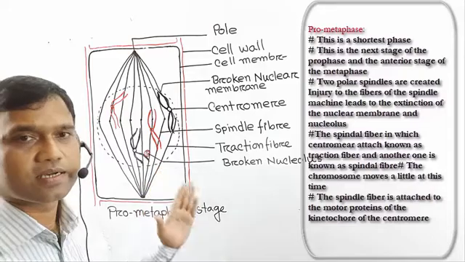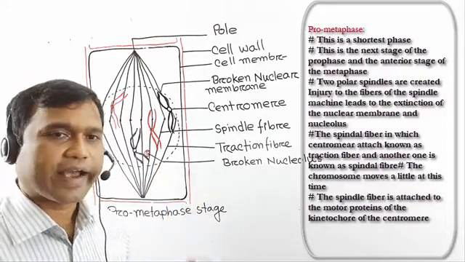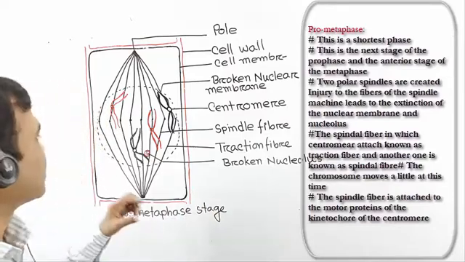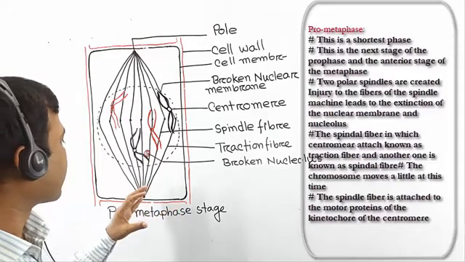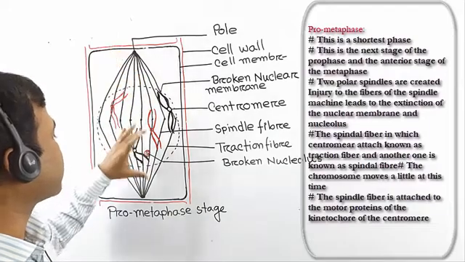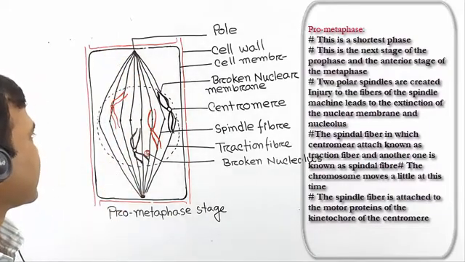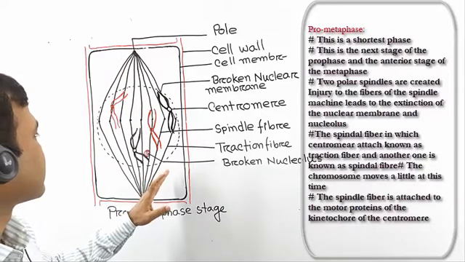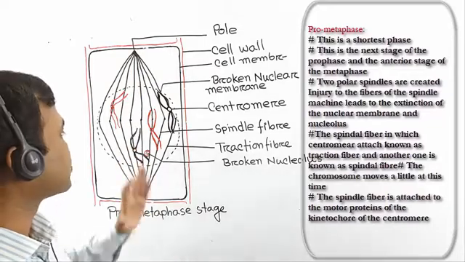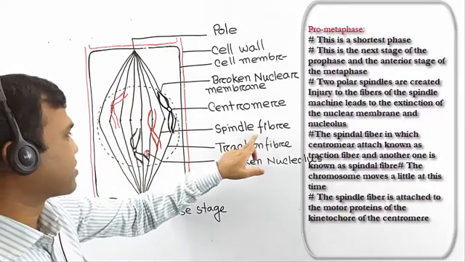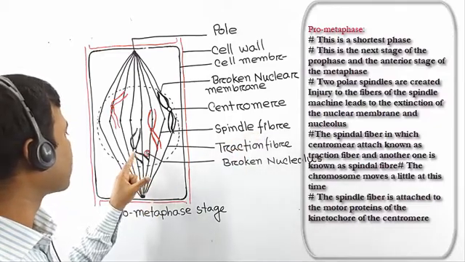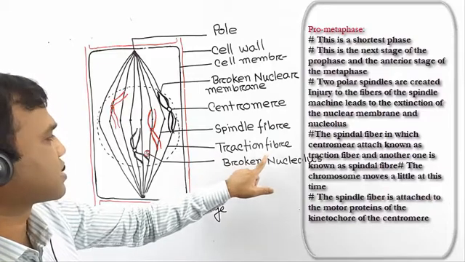This is a short stage. This is the next stage of prophase and the stage before metaphase. In this stage, the spindle apparatus is produced. In this spindle apparatus, there are two poles and fibers create from one pole to another pole, and these fibers are known as spindle fibers, and the fiber to which the centromere of the chromosome is attached is known as traction fiber.